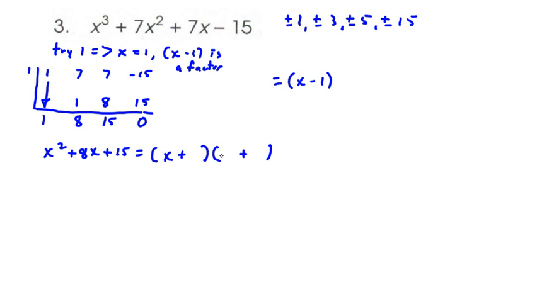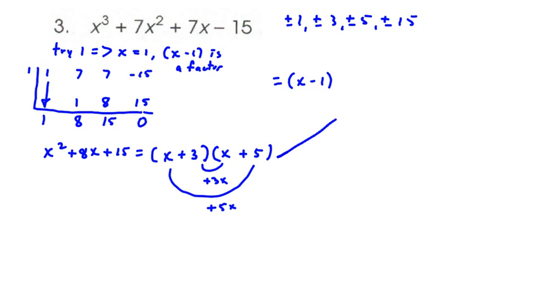So x and x, what are the factors of 15 going to be? Well, just 3 and 5, because what we have here is we're going to have 3x here, and then down here we're going to have plus 5x. So that's how we get 8x up.